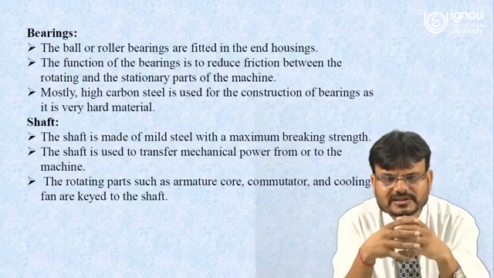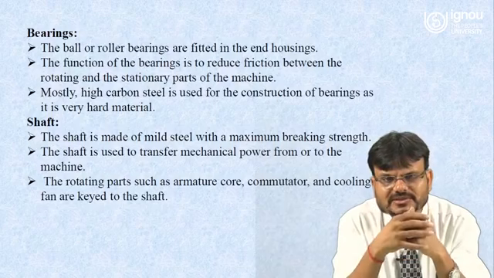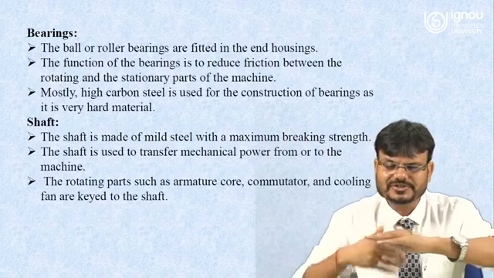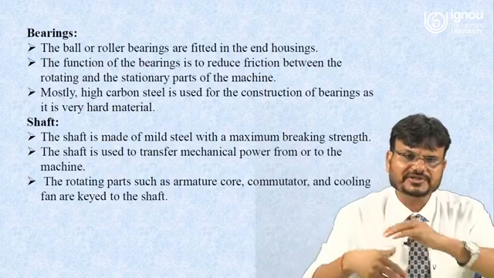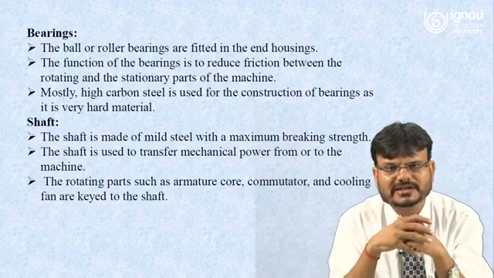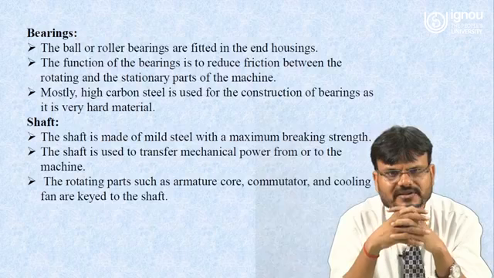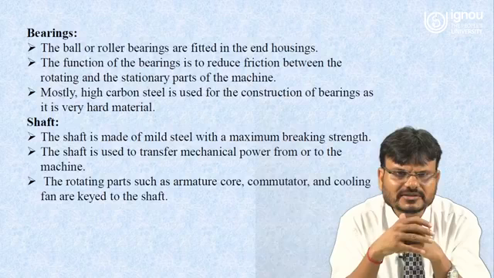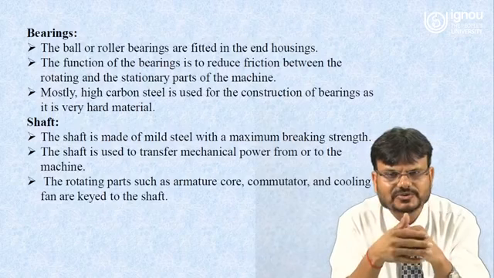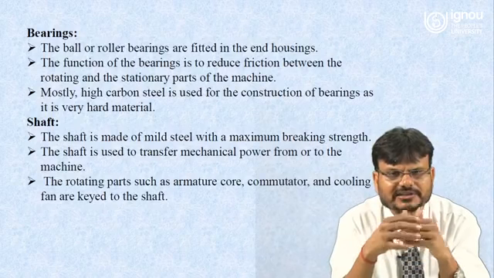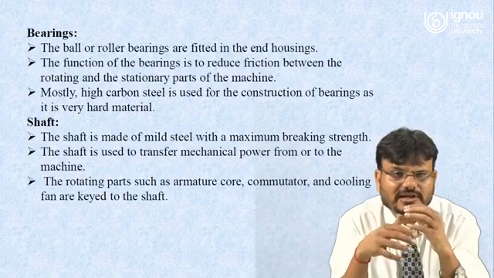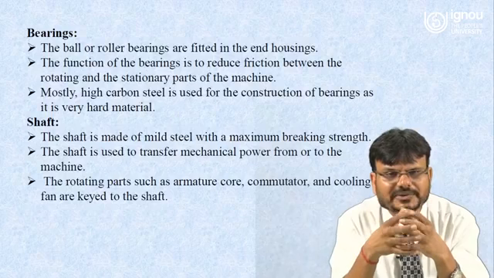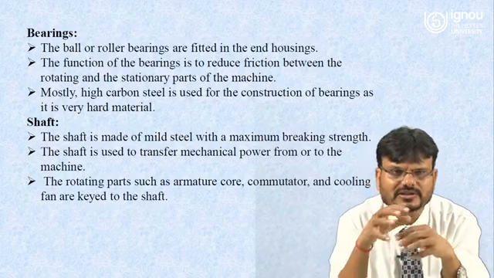Now there is another part of the DC machine which is a most important part, that is called the shaft, because there is a shaft on which this rotor, or you can say armature, moves. The shaft is made of mild steel with maximum breaking strength. The shaft is used to transfer mechanical power from or to the machine. The rotating parts such as the armature core, commutator and cooling fan are keyed to the shaft. That means it should have high mechanical property also, because the whole weight of the armature and the commutator will go on the shaft only.